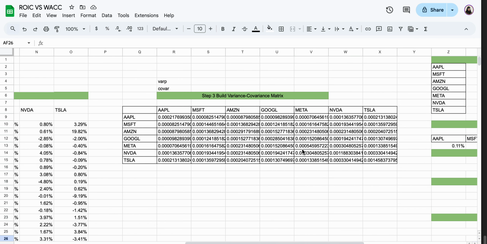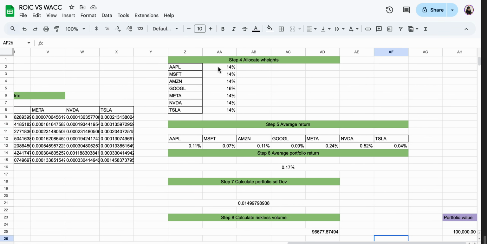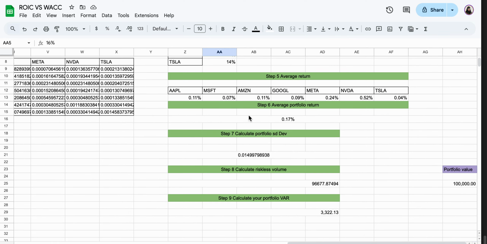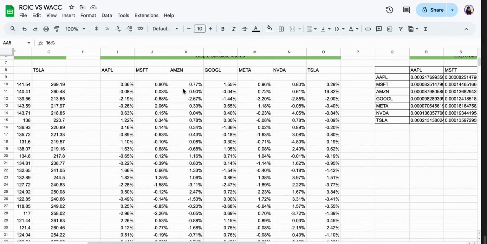And then we're building the variance covariance matrix, which shows the dependence, and the scope of this dependence, of each stock in your portfolio. Then I'm assigning weights. Suppose I am distributing equal weights in my portfolio, only Google has a slightly higher weight here. Then I calculate the average portfolio return based on the returns that we've extracted. This is my portfolio return, which is basically the weighted average of returns, including all those weights.